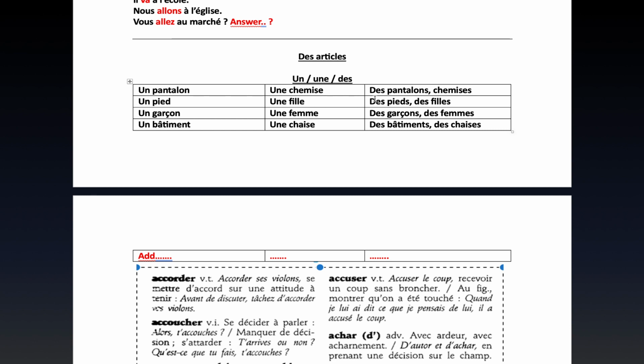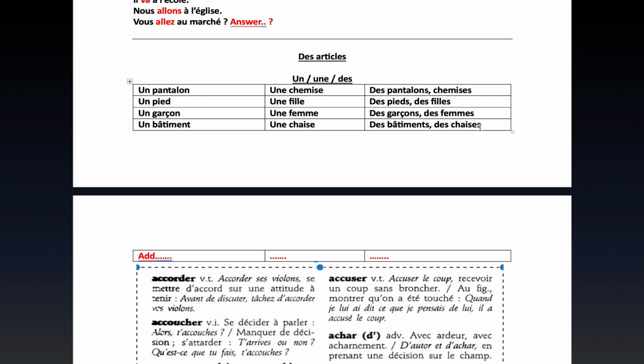The good thing in plural is that they all take the article des. So you have des pantalons, but pay attention to the noun itself. It gets an s, just like you would have in English: trousers, shirts, girls. That addition of s also applies here, but the s in pronunciation is very silent. So you'd still have des pantalons, the same way you said pantalon with un pantalon. Des chemises, des pieds, des filles, des garçons, des femmes, des bâtiments, des chaises.